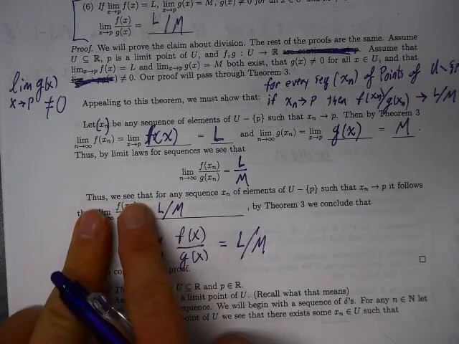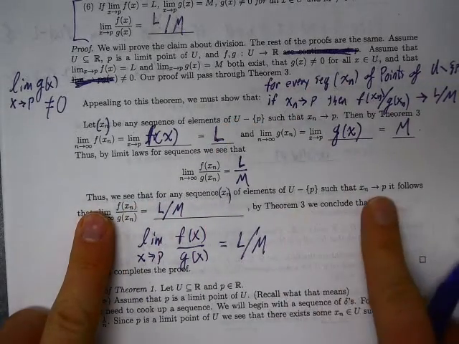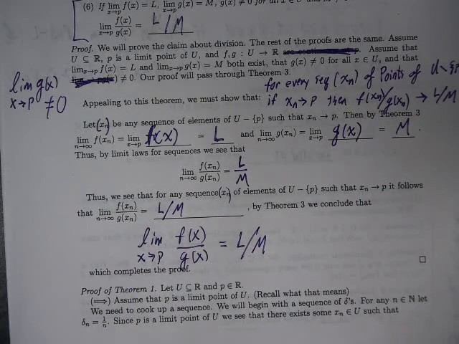Yeah, so what have we proved? We've proven that for every sequence x sub n of elements of U minus P such that x sub n converges to P, it follows that the limit is L over M. And by theorem 3, that's equivalent to the thing we actually wanted to show.